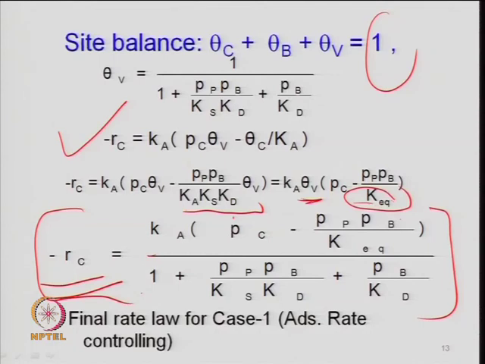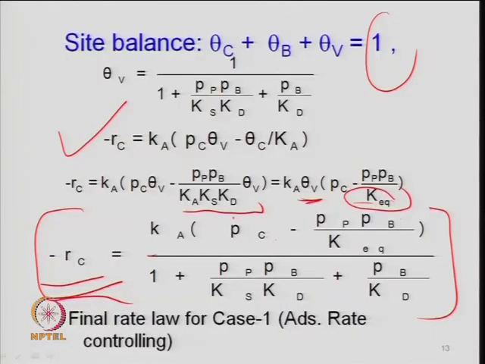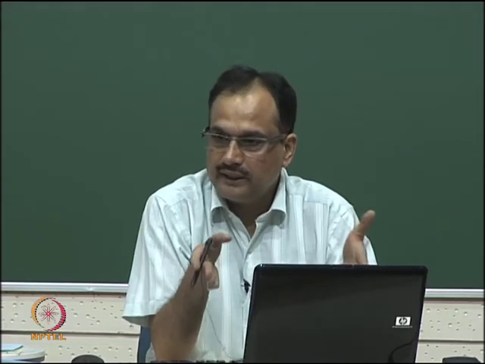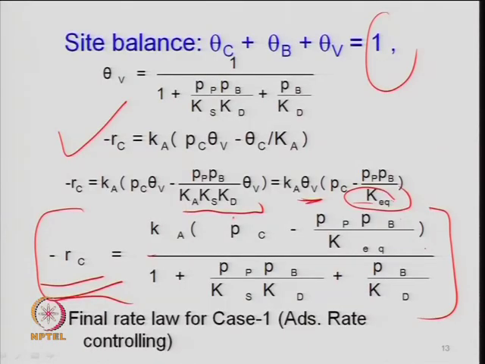when adsorption of cumene is rate controlling. Remember, this is one specific case. The rate expression says that if adsorption is rate controlling, then it should depend on the partial pressure of C, that is cumene, and on the partial pressure of B, and on the thermodynamic equilibrium constant, and on the terms defined in the denominator of the equation. So, this will give you a kind of guideline on whether the reaction is rate controlling or not for given conditions. If adsorption is rate controlling, our rate should match this kind of parameter.